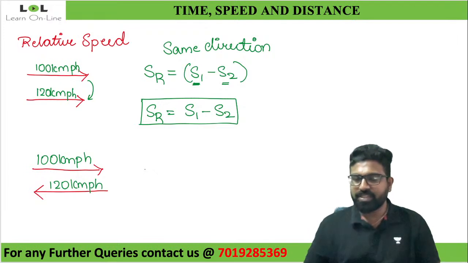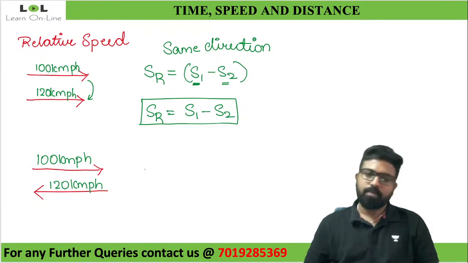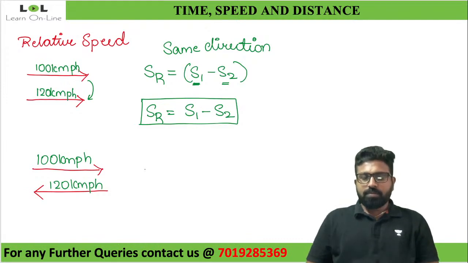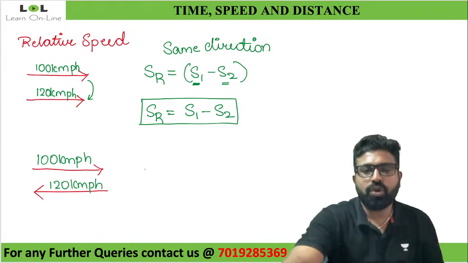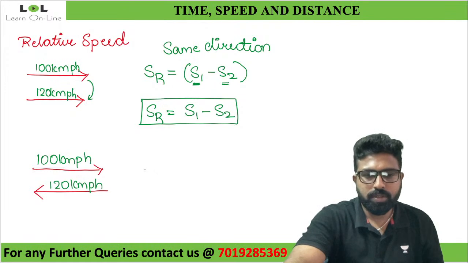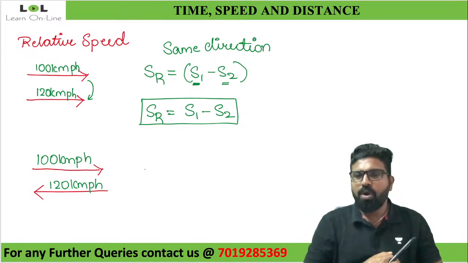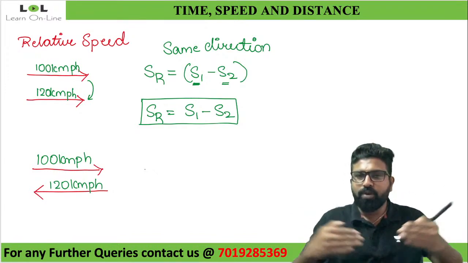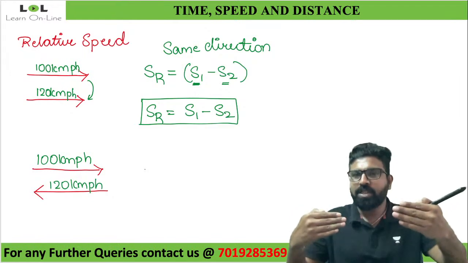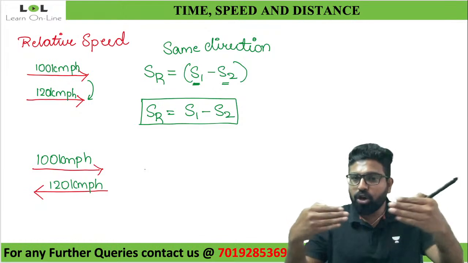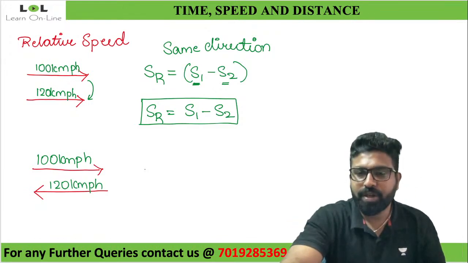How do you people observe this? What will happen? It will feel like it is traveling with a lot of speed.